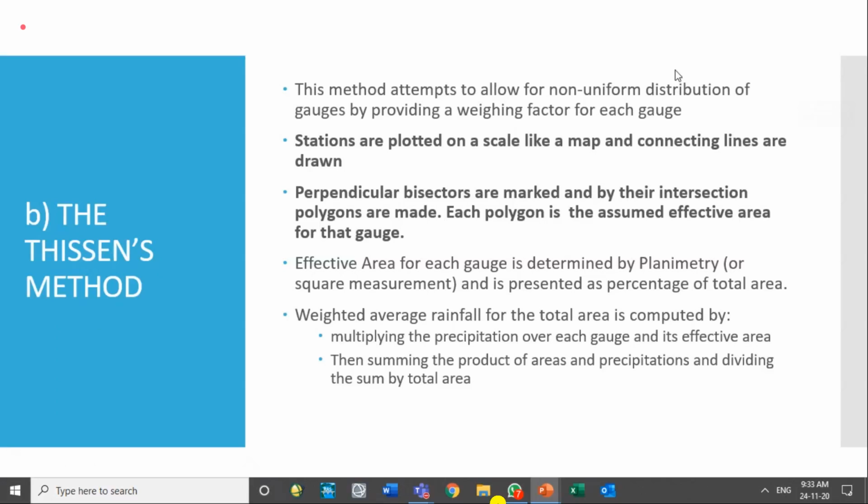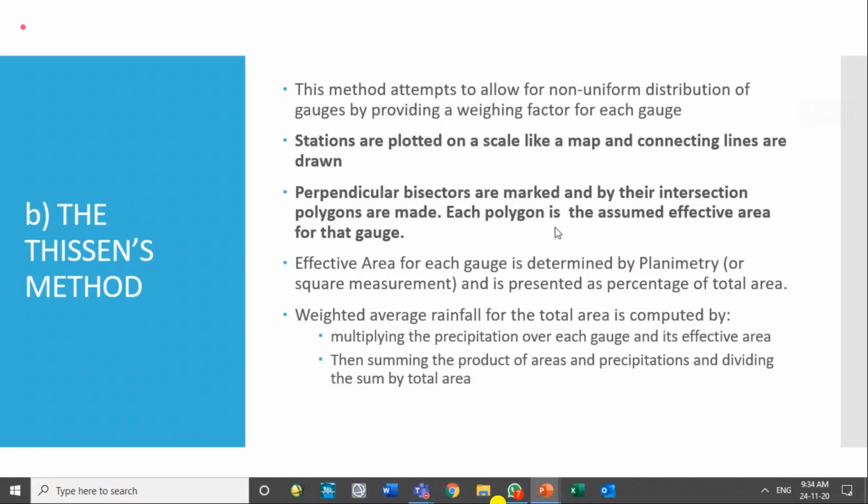We plot the stations on a scaled map, and then we connect them with connecting lines. Stations are connected graphically through the connecting lines. Then we draw the perpendicular bisectors of the connecting lines, and those bisectors help us mark the polygon around each station. The bisectors mark the area of influence in the form of polygons. Each polygon is assumed to be the effective area of the gauge within that polygon.